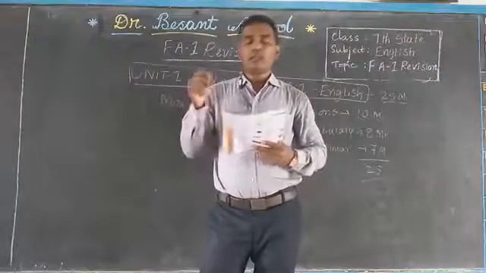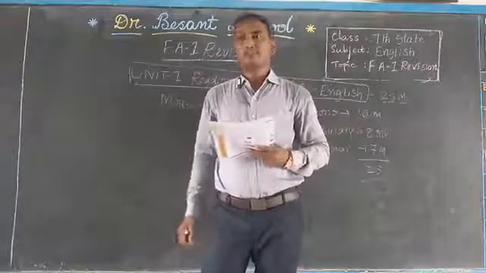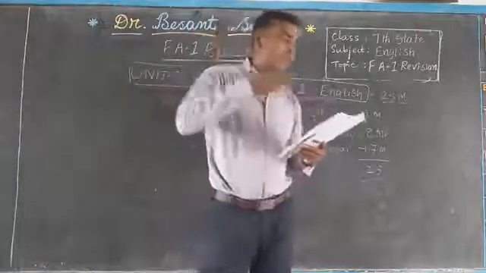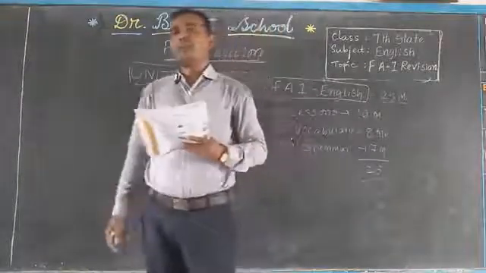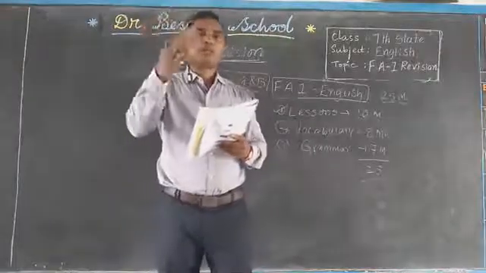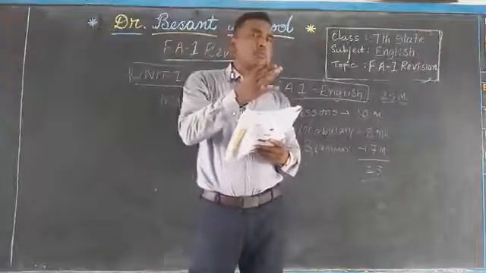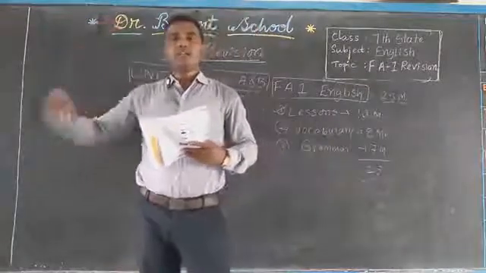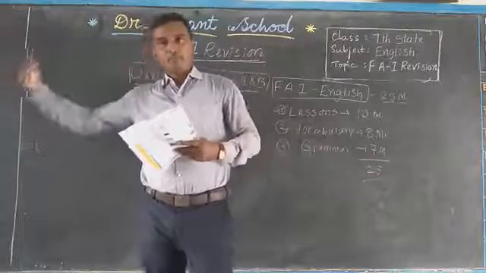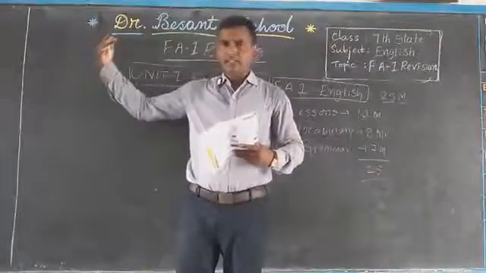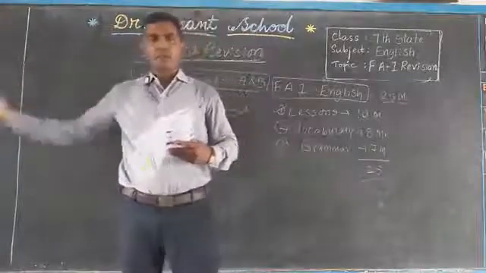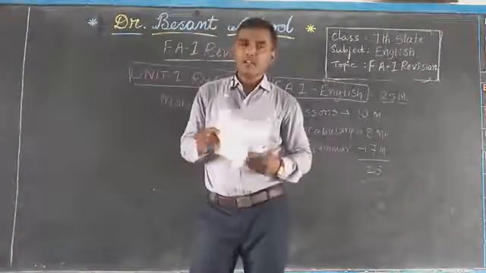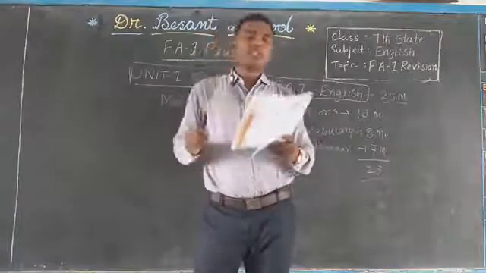Children, the town mouse and the country mouse were cousins. So here the question may be, what was the relation between town mouse and the country mouse? Right? How the question will be given? What was the relation between the town mouse and the country mouse? Options: brothers, cousins, friends, relatives. Cousins, right? That is how the question will be given.